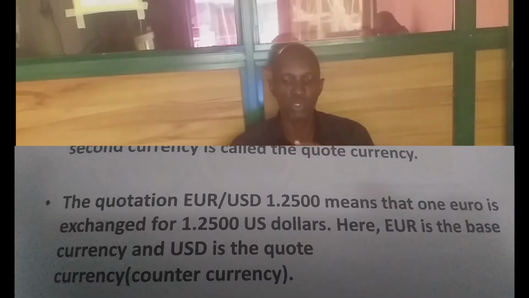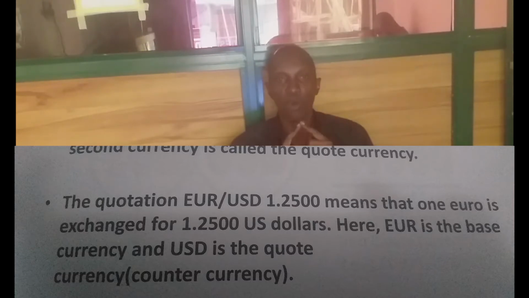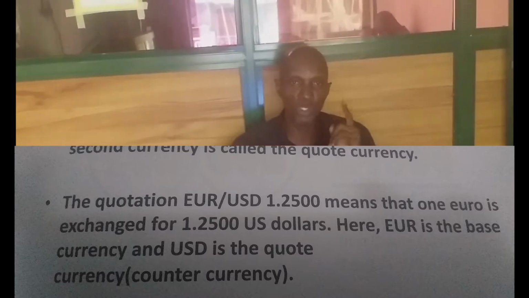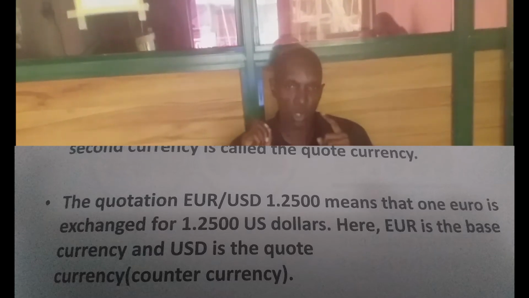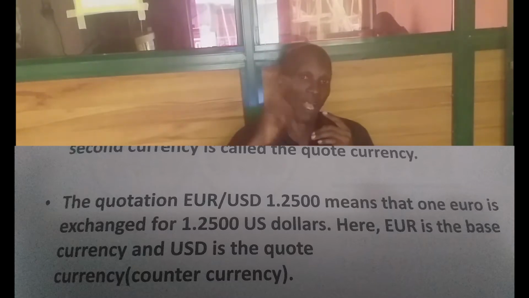When you look at a currency pair like Euro US dollar 1.2500, what that quote is telling you is that for €1, it will cost $1.2500. So if I am trading euro against dollar, for me to have €1, I'm going to pay $1.2500.